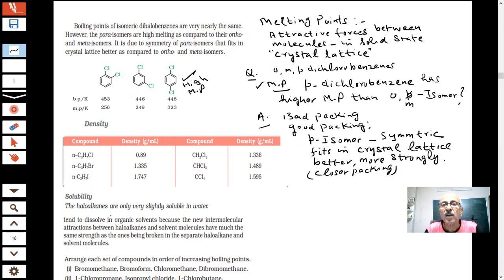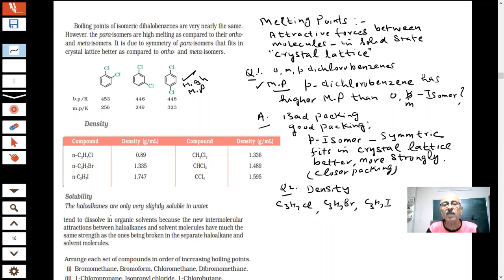Okay, next question. Most of the time we will be discussing question answers, students. Now we are talking about density, students. You are given C3H7Cl, C3H7Br, and C3H7I.